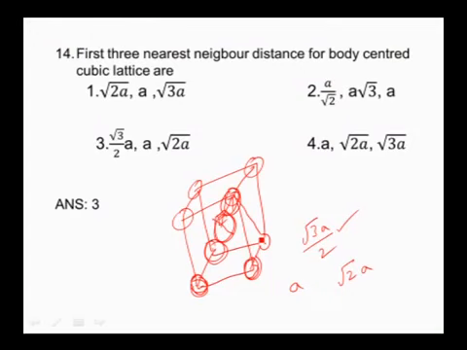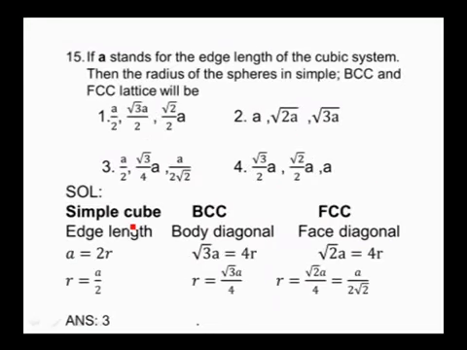So the answer is: the first nearest neighboring distance is root 3a by 2, the second nearest neighboring distance is a, and the third nearest neighboring distance is root 2a. So our answer is the third option. And come to the next one.